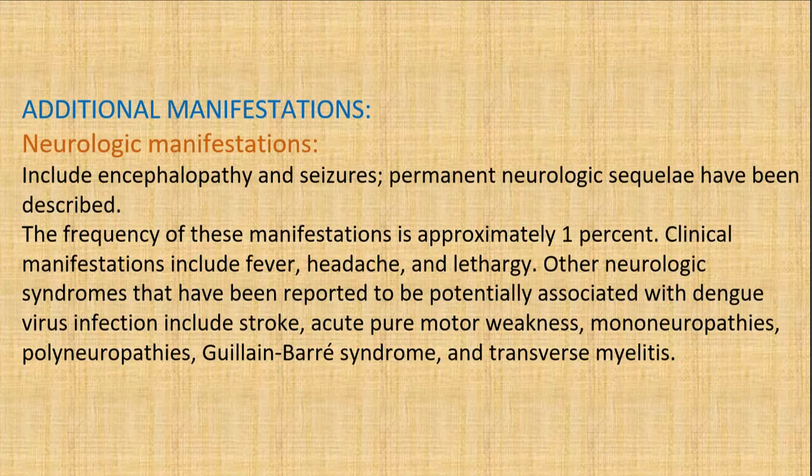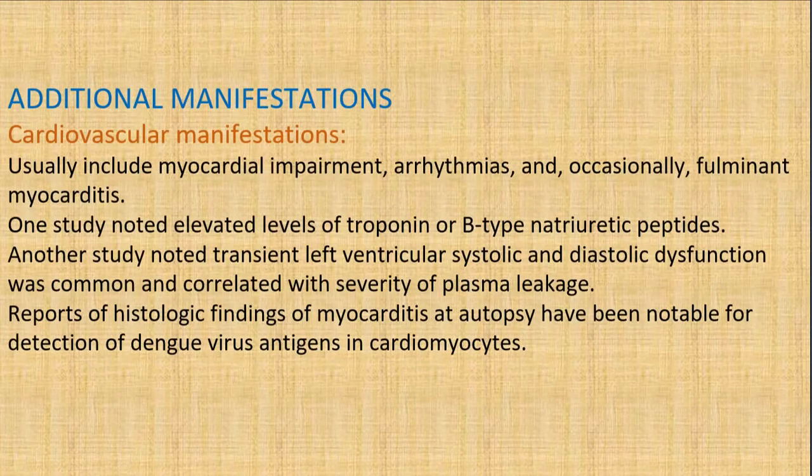Other syndromes have also been reported as potentially associated with dengue virus infection, including stroke, Guillain-Barré syndrome, transverse myelitis, pure motor weakness, and mononeuropathies and polyneuropathies. Of this, the important ones to remember are stroke, Guillain-Barré syndrome, and transverse myelitis. The percentage is very low, but there are cases where people have been affected and it led to stroke, Guillain-Barré syndrome, and transverse myelitis. But there is a chance of permanent neurological sequelae as described, and encephalopathy and seizures may be seen.